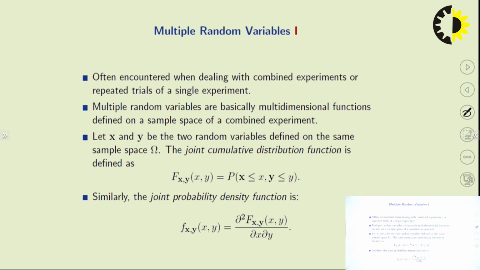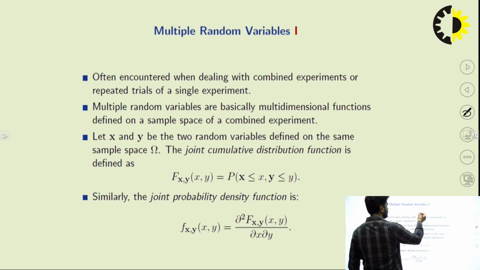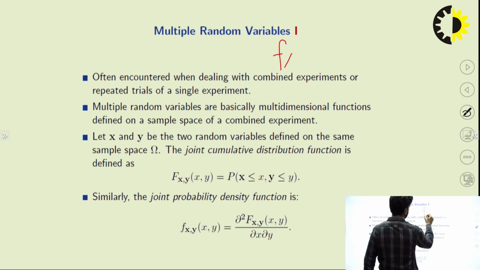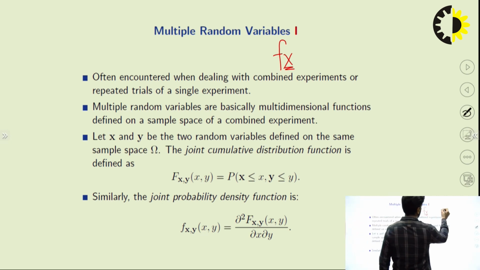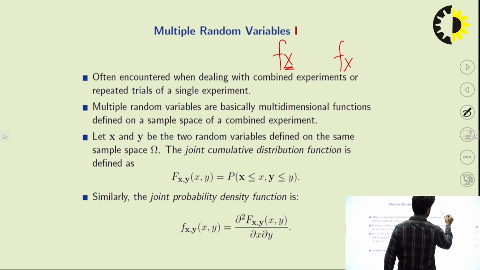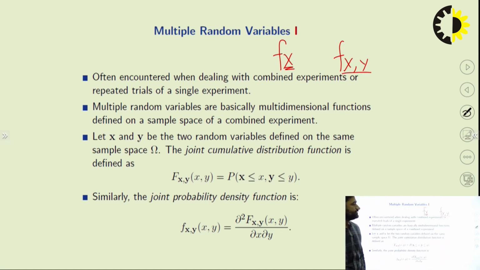Now, next is multiple random variables. The term multiple means there is more than one random variable here. So far we have calculated the PDF for one random variable. Now, if another random variable is there, we have f of x and y, so y is the additional random variable.